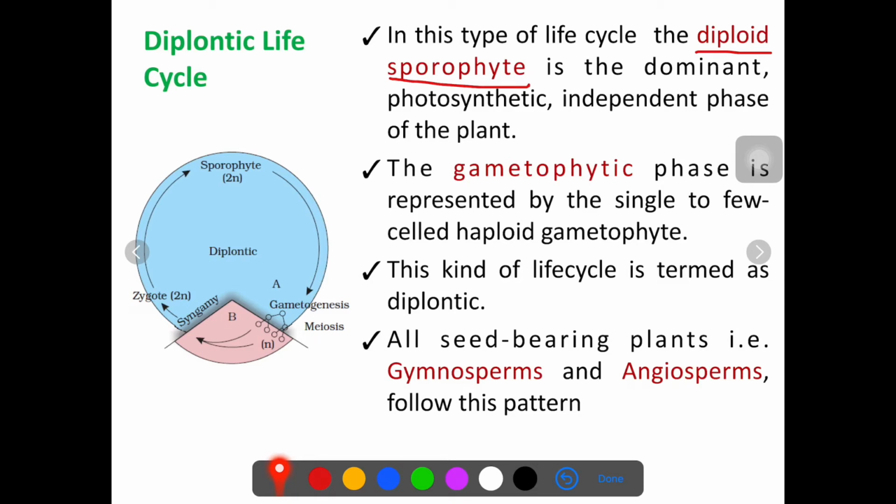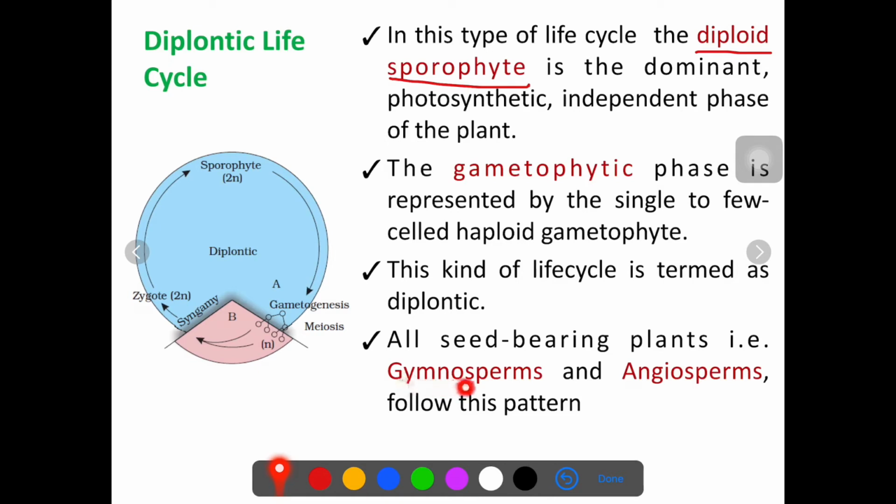Now, in this, the gametophytic phase is represented by the formation of gametes. Gametogenesis means gamete formation. The gametes are produced by a process called meiosis. Now the gametes get fused. That fusion process is called syngamy, and it forms a diploid zygote. That diploid zygote grows to form a sporophytic plant body.